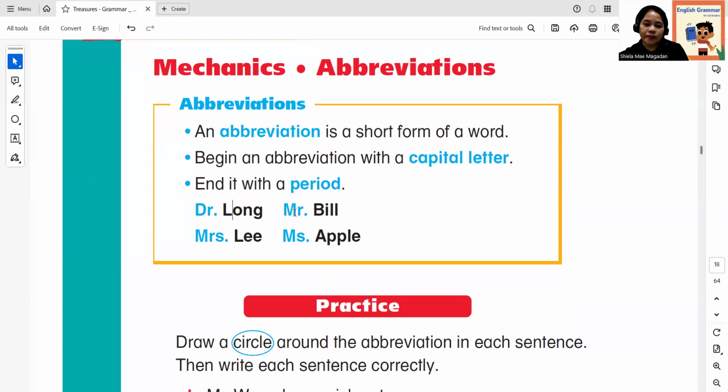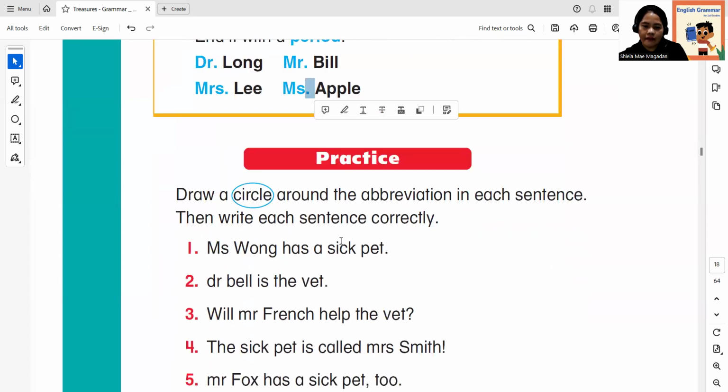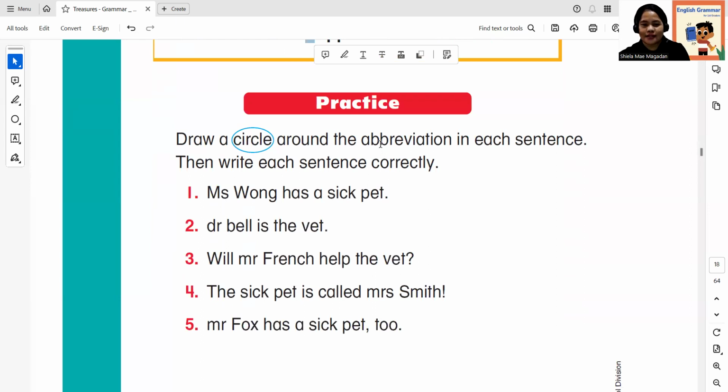Next, Mr. Bill. Mr. M is the capital letter and it ends with a period. Mrs. Okay, capital letter M and then ends with a period. Mrs. Lee, and then Ms. Apple. So begin with a capital letter, end with a period. All right, let's proceed with a practice.